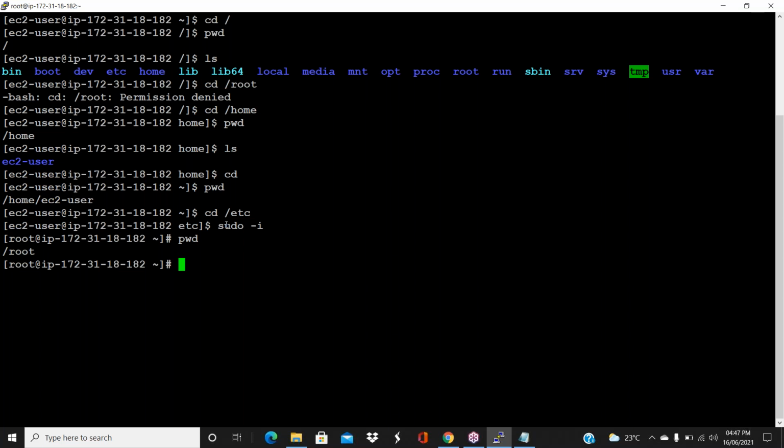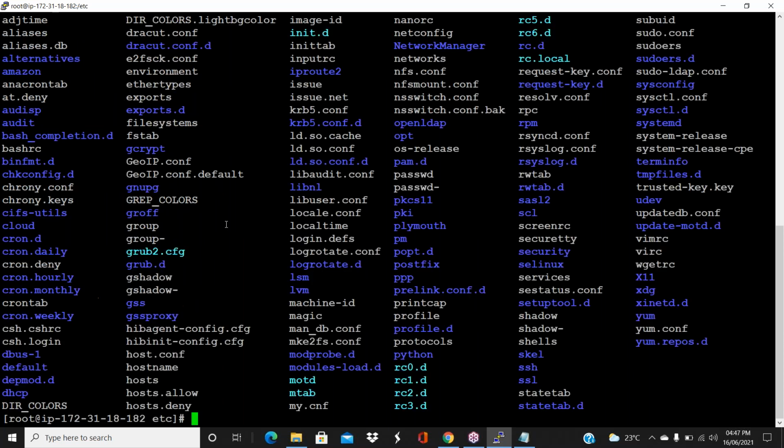Now cd /etc. Yeah, do pwd. pwd is for verification purposes, guys. And do ls. ls will show you what is there in that etc folder.